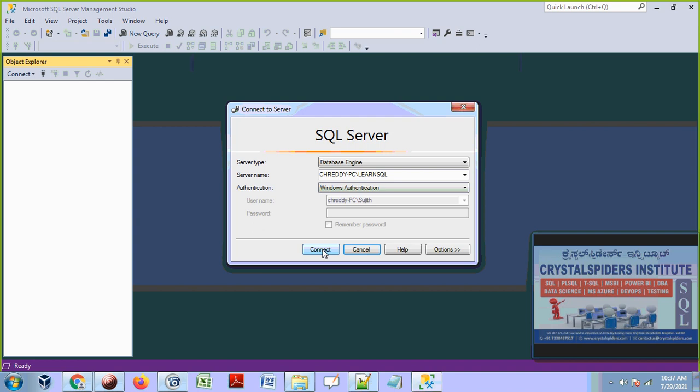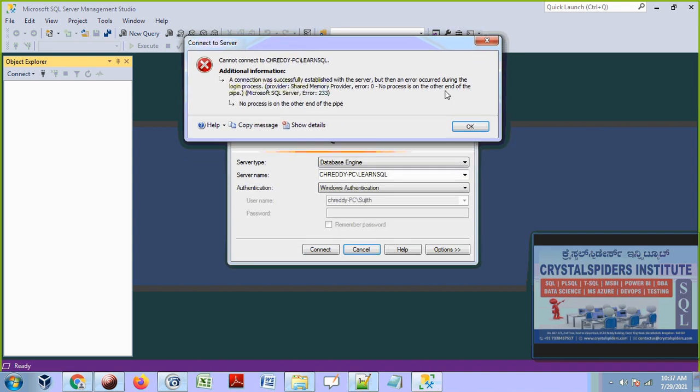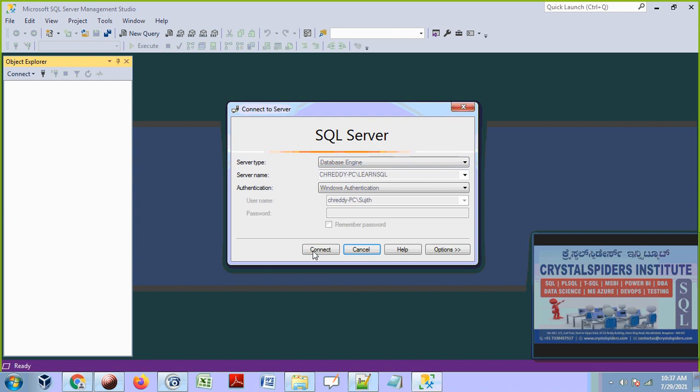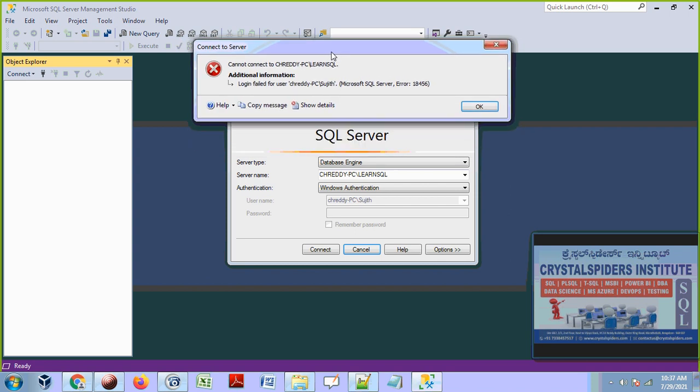Sujit will take a screenshot of this error message, and he will send this error message to the DBAs, database administrators. And database administrators have to take the responsibility to resolve. How will they do it? Because login failed for this user means SQL server is not allowing this user to connect to it because SQL server has not identified this login or user.